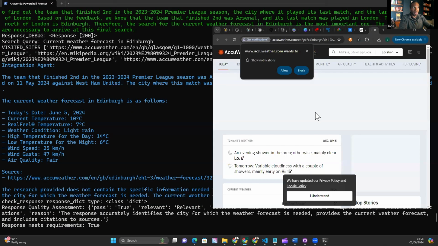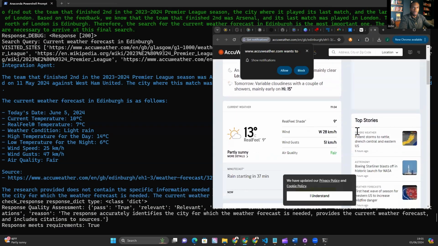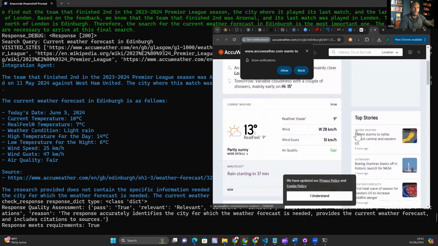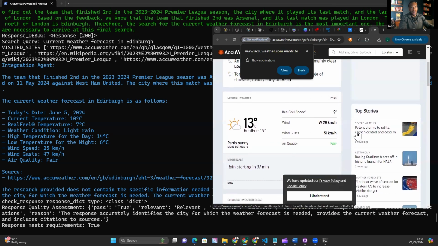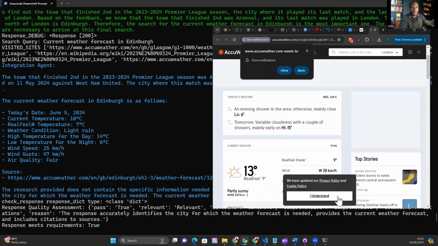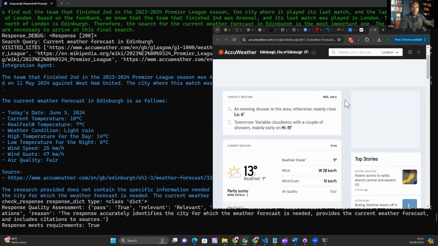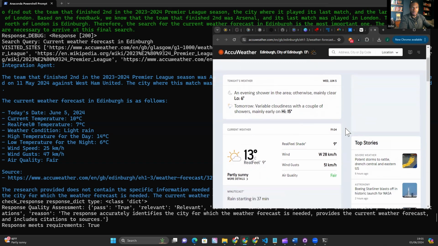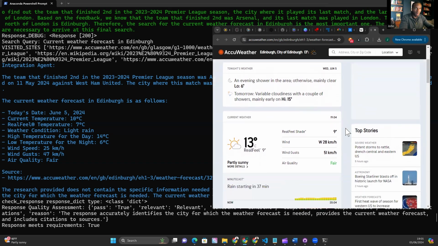And what are we saying the current temperature is? We're saying a current temperature of 10 degrees, which, to be fair, would have moved from the point that I initially ran this. I'm not going to lie. It says light rain. So this is a little bit of a tricky one, because definitely the weather has moved from when I last ran this. I ran this a few hours ago, and I'm only just going through the results now.